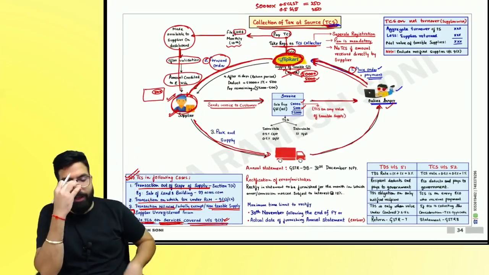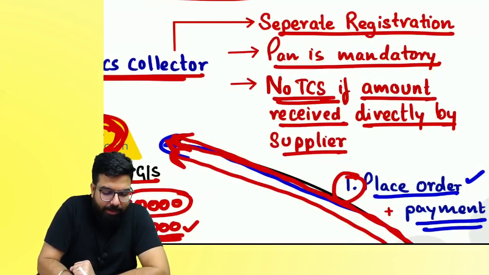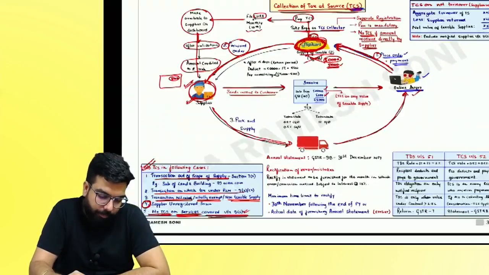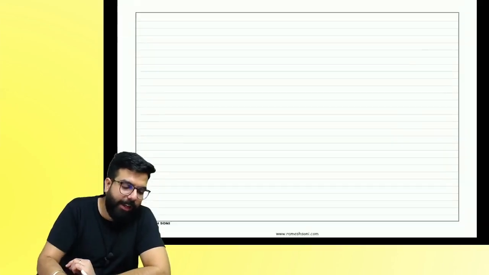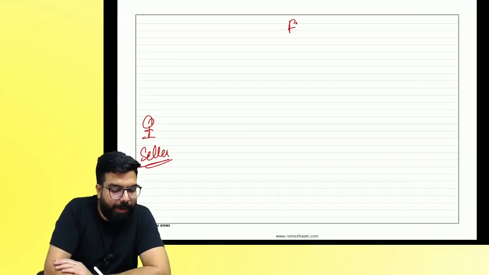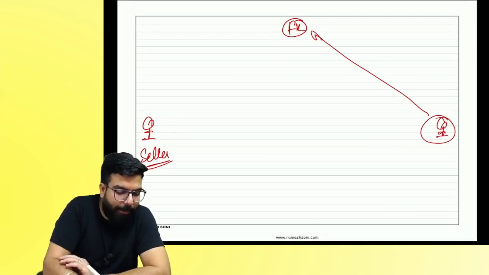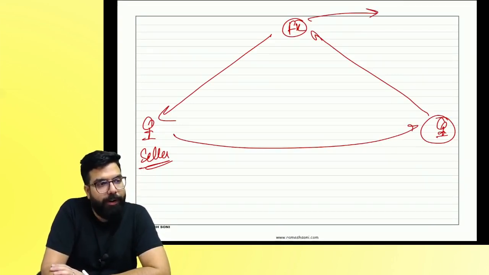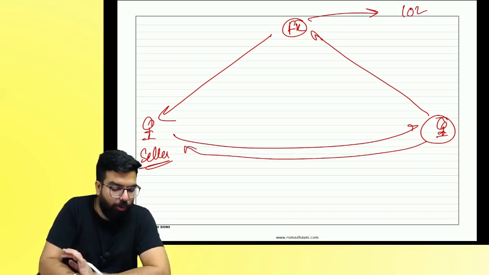Tell me one thing. No TCS if the amount is directly received by the supplier, because only if the amount goes to Flipkart will it deduct TCS. I am a seller and this is Flipkart. This is the buyer. I sold through Flipkart, order came, I sold. For example, in one month I sold for 10 lakh rupees. In an e-commerce operator, too many returns also come. People return the goods also.